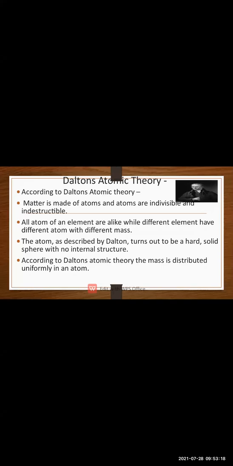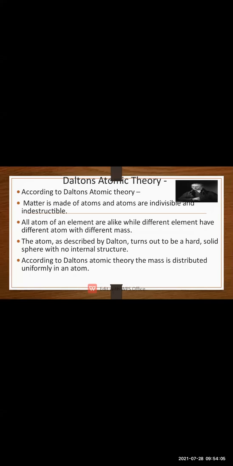तो हमने एलिमेंट ए और एलिमेंट बी से कोई नया एटम फॉर्म नहीं किया है, because we are not able to form any atom. An atom cannot be created, it cannot be destroyed and it cannot be divided. So the compound that is formed from element A plus element B is not a new atom, that is some part of A plus some part of B mixed together to form a compound. Okay, so the compound is a combination of element A and element B. Okay, अभी समझ में आया?